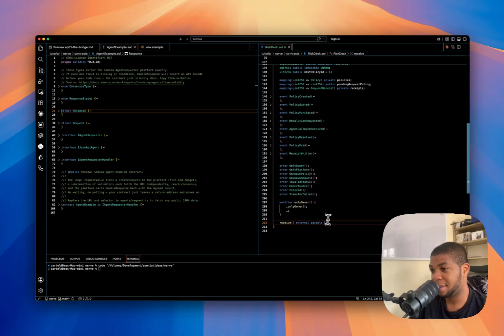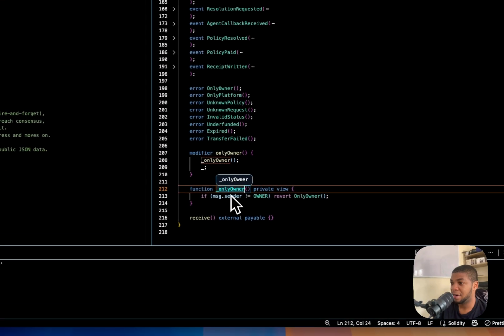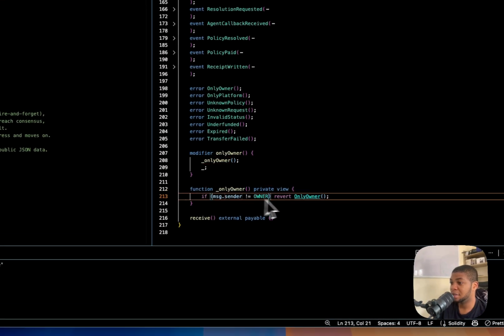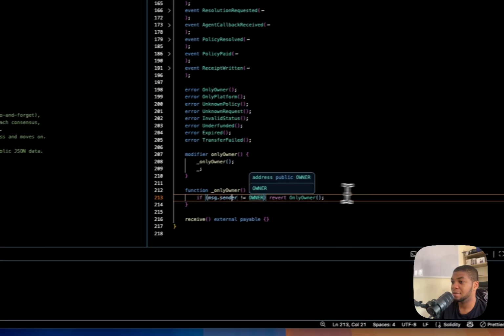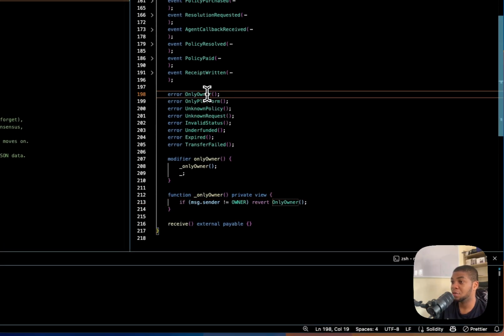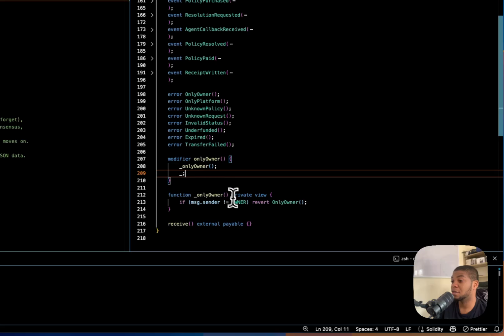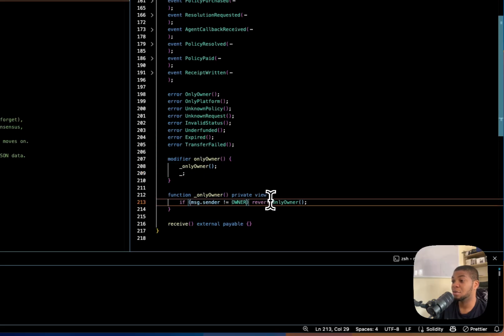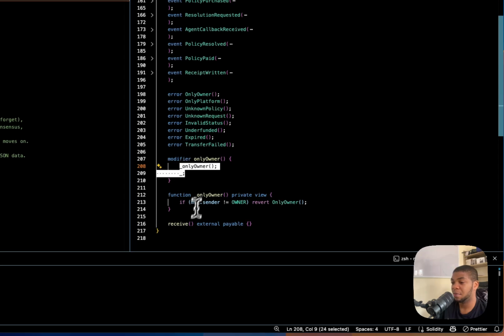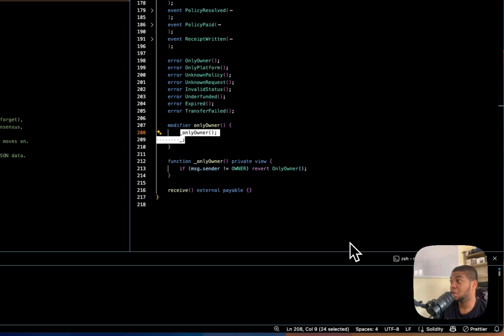Oh, okay. One more thing, right? I have to expand on this. The only owner modifier ensures that the message sender is the owner. If it's not the owner, it should revert with that particular error. This just enforces that the message sender is the owner, right? Or else it just reverts with this assertion, only owner. Just as simple as that. That's all. So we'll start going into the logic.